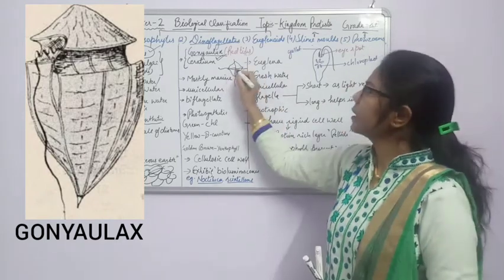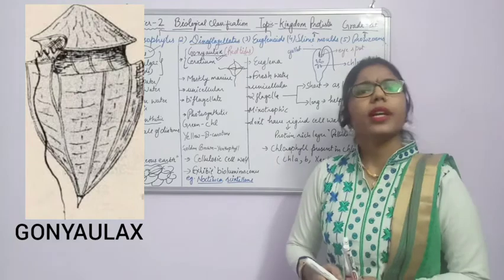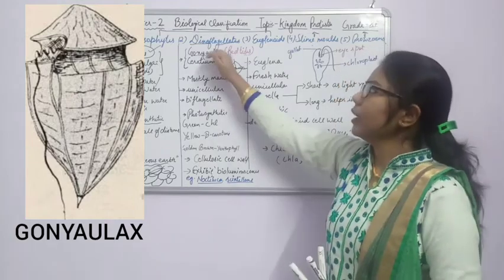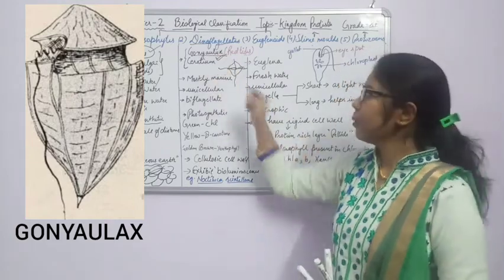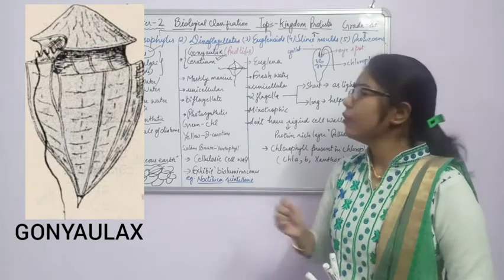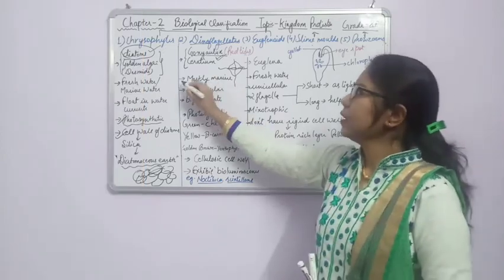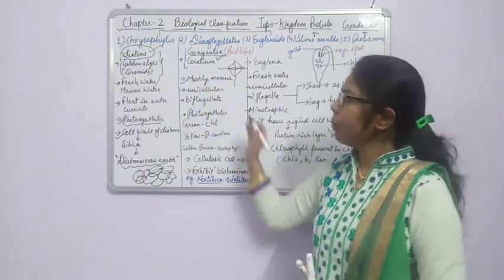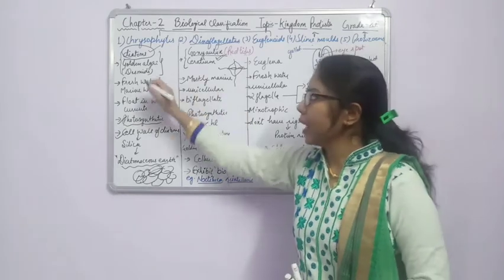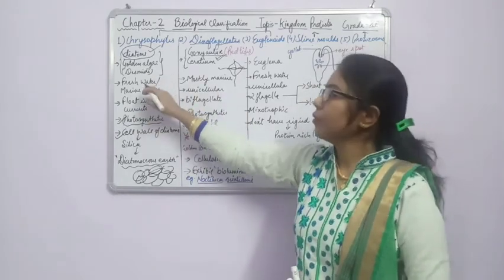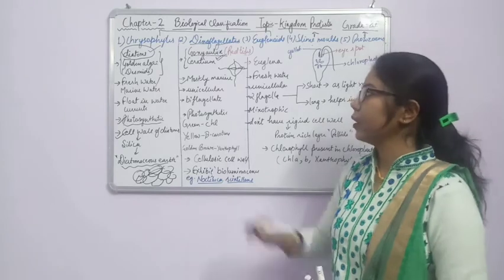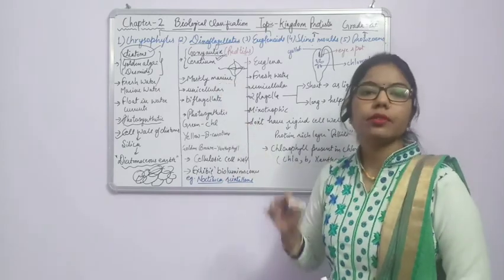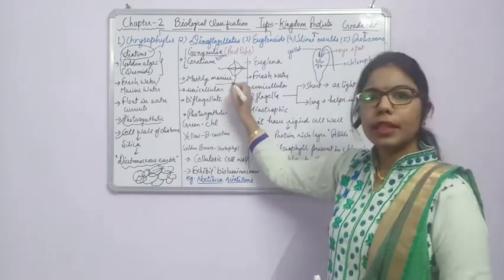Okay, and these plates are connected to each other. So here, what is Gonelex? They are having two types of flagella. So how are they working? Second point, they are mostly marine. If you compare the habitat with the chrysophytes, they are found in both fresh water as well as marine water. Here the dinoflagellates are found mostly in the marine water.